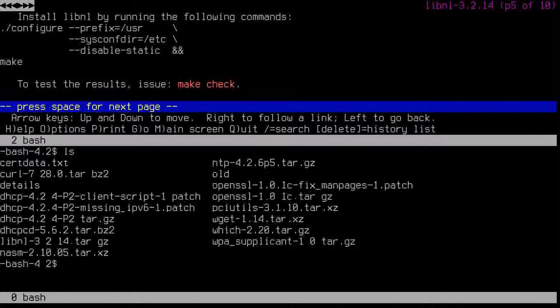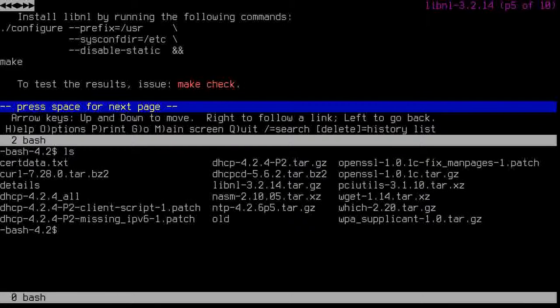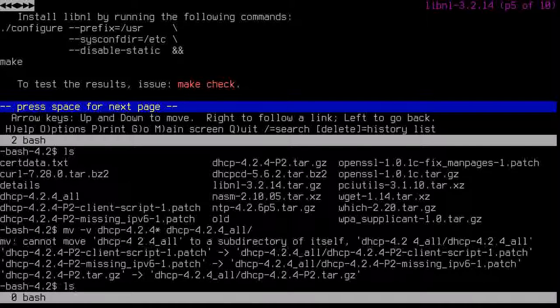That's pretty big. And I want to make a directory and call it dhcp424_all, and move dhcp424all to dhcp424_all.